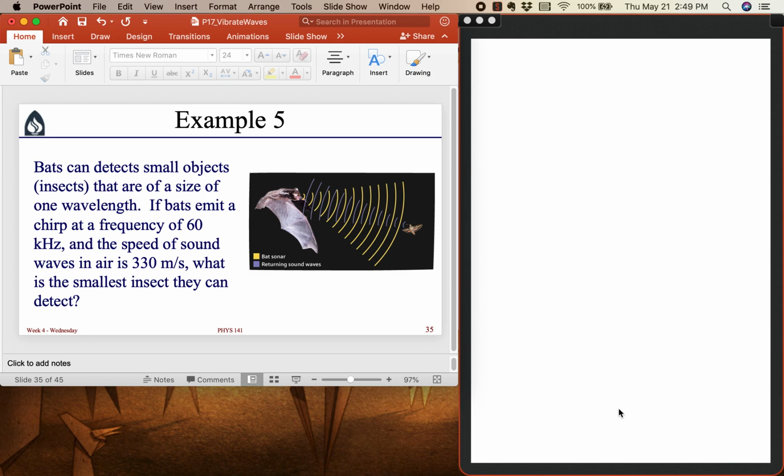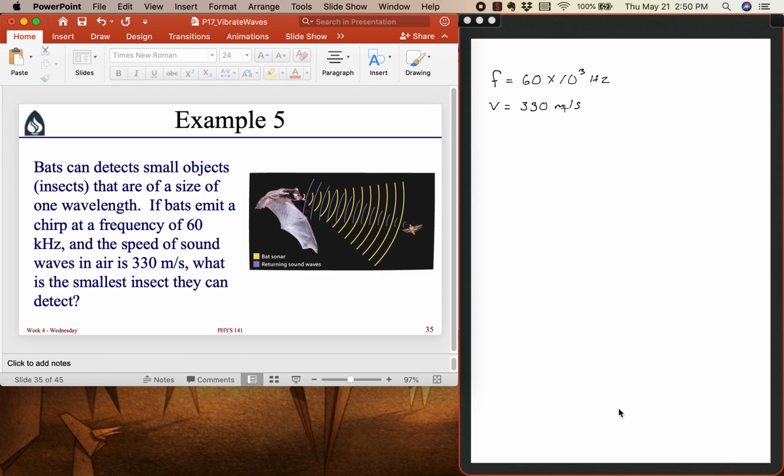So let's first write down some of the numbers that the problem gives us. We're told that the frequency is 60 kilohertz of this sound that the bat is making. So that's 60 times 10 to the third hertz. And we are told that the speed of sound is 330 meters per second.